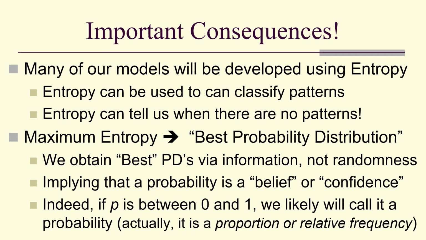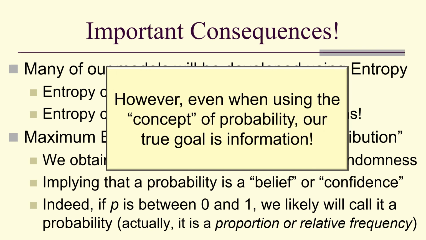And in fact, any number between 0 and 1 that we encounter, we're likely going to call it a probability, even if it's a proportion or a relative frequency. But even when using the, quote, concept of probability, just keep in mind our true goal in context is information.